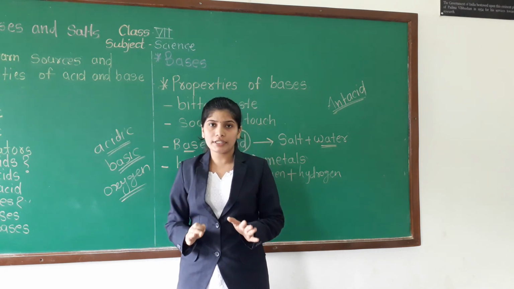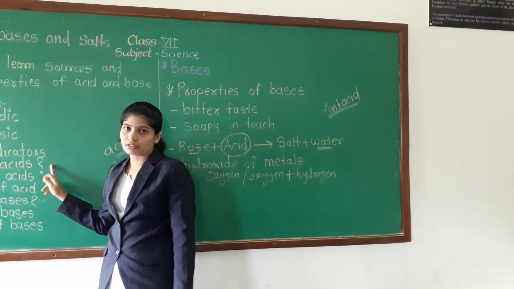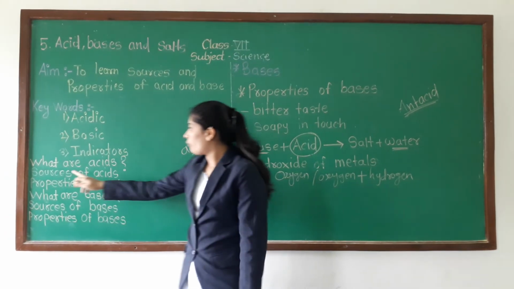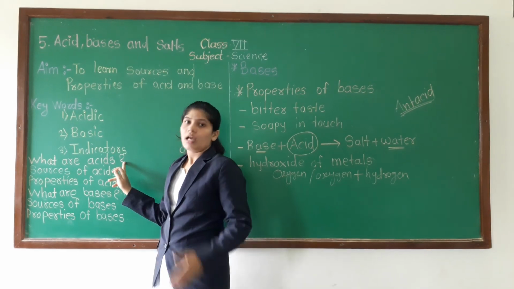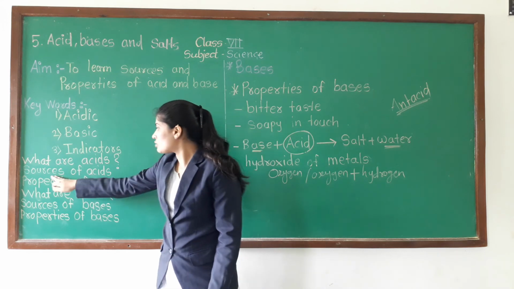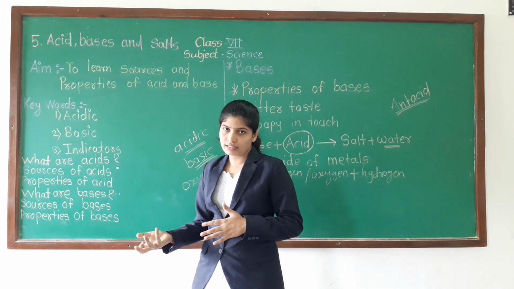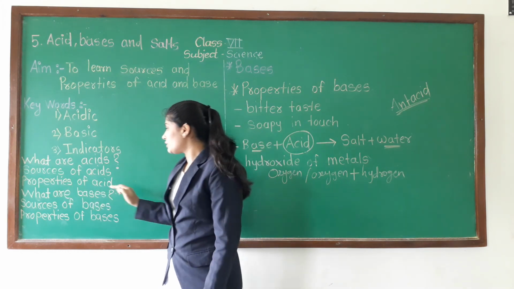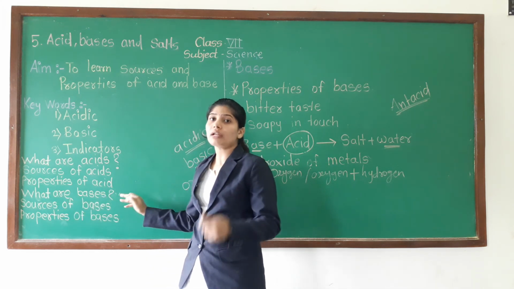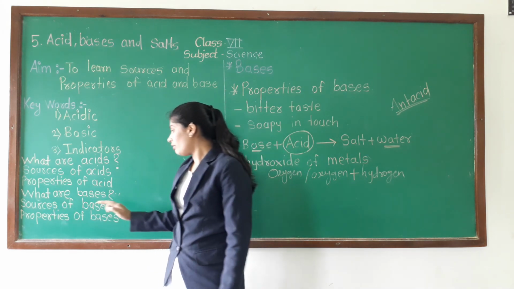So here we have completed our first session where we have learned about acids. We will just revise the things that we have learned in this session. First we learned what acids are. The substances which are sour in taste are known as acids. Then the sources of acid, some natural acids or some laboratory acids. Then the properties of acids. Then we learned about bases, which are bitter in taste and soapy to touch. Then we learned the sources of bases.